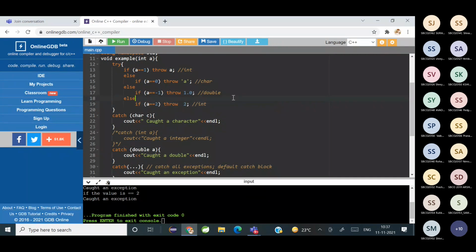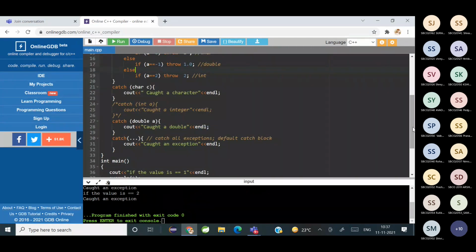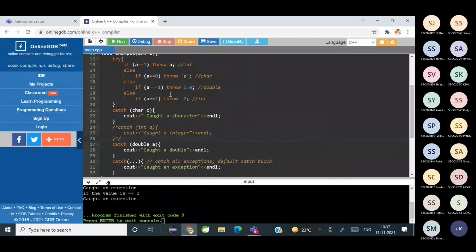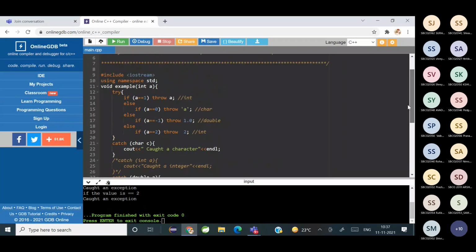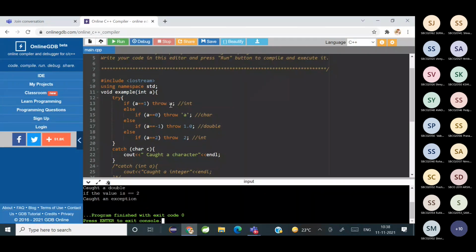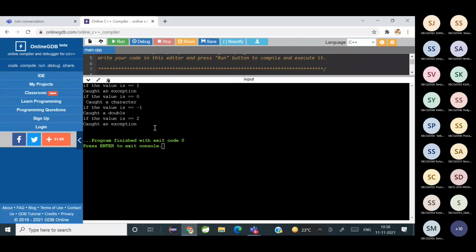So can you see it? I've just commented the integer part, and as I said, whatever is encountered first will be printed. So let's see, for the character part it should print caught a character, for the double part it should print caught a double, and for the integer part, since I've commented it, it should print caught an exception. So we can see the output here. Can you all see the output, students?